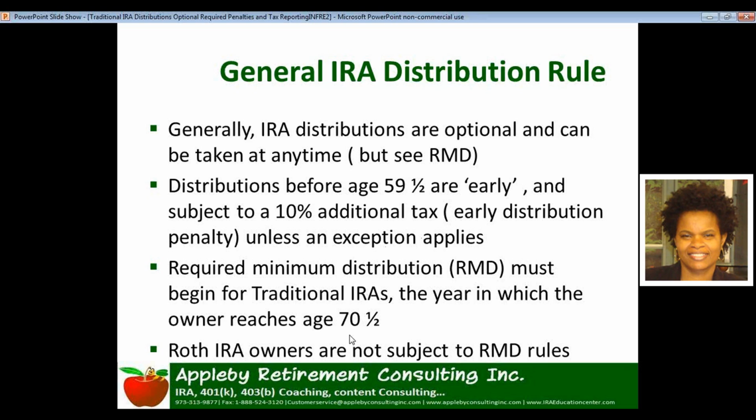But I want to take a minute to remind you, though, that Roth IRA owners are not subject to the required minimum distribution rules, and I'm emphasizing owners here. From my experience, when I discuss the RMD rules with my clients, there's a tendency to forget that beneficiaries are subject to the required minimum distribution rules. And for Roth IRAs, because it is a known fact that Roth IRA owners are not subject to the RMD rules, some people do forget that the beneficiaries, though, are subject to the required minimum distribution rules.